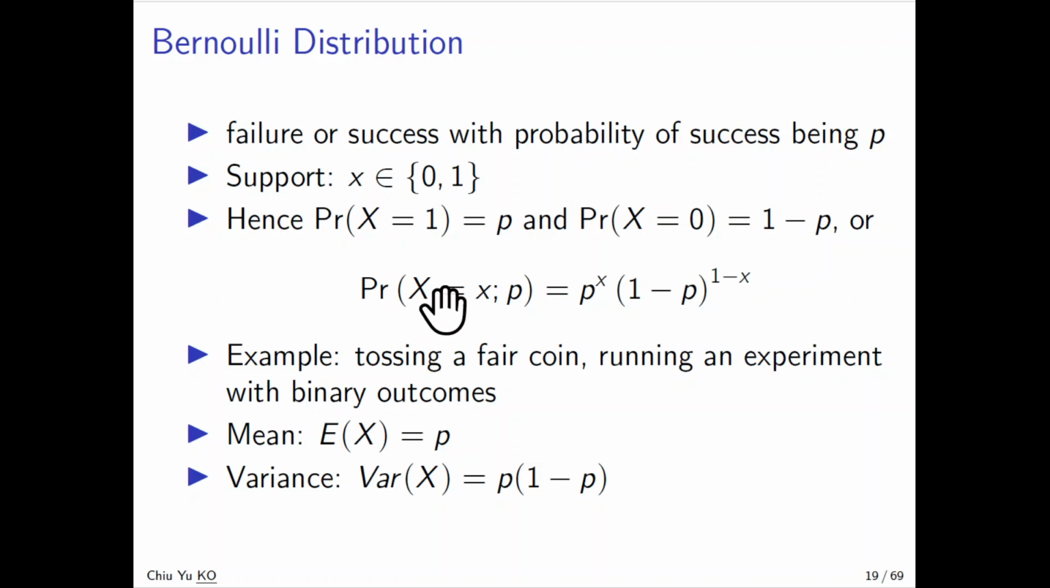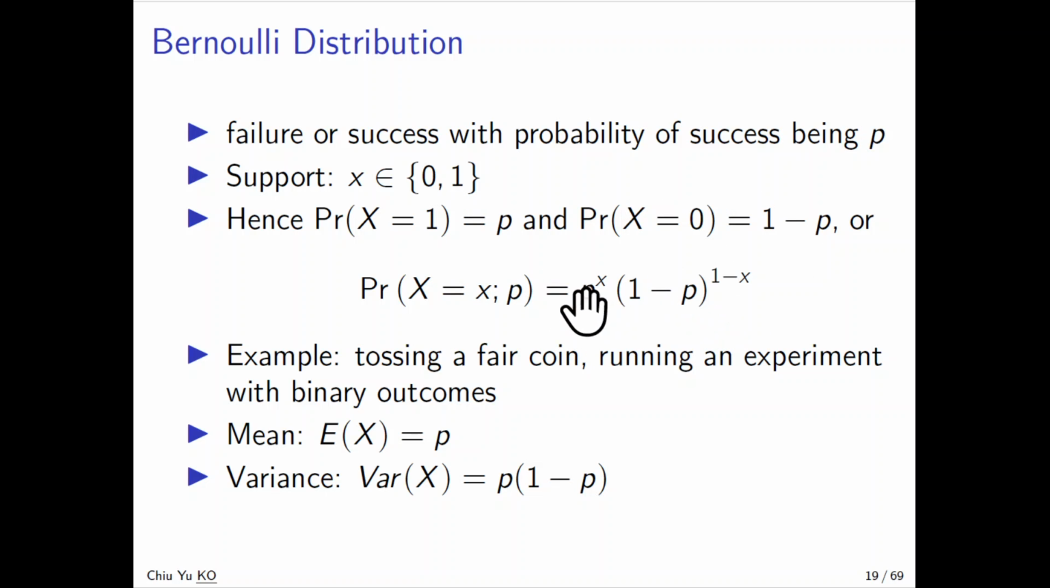So the probability of x given P will be P raised to the power x times (1 minus P) raised to 1 minus x. What does that mean? If x is 0, then P to the power 0 is 1, and this is 1 minus P, so it fits exactly. If x is 1, then this is P, and 1 minus P to the power 0 is 1. So that's exactly what it means here. This is a short form of writing it in this way.